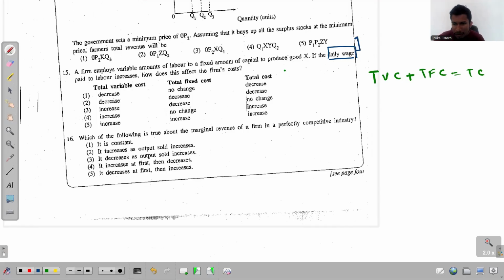So when the daily wage increases, the total variable cost increases. But is there any impact from this total variable cost to the total fixed cost? No. If you remember, the total fixed cost remains at a constant level in the short run. Now I've shown the note.